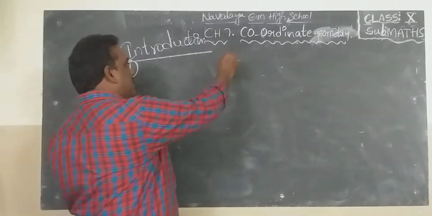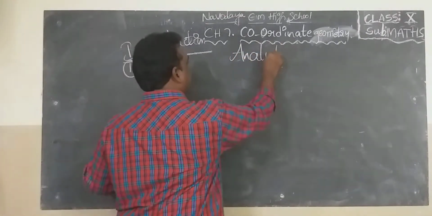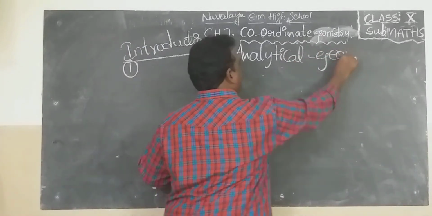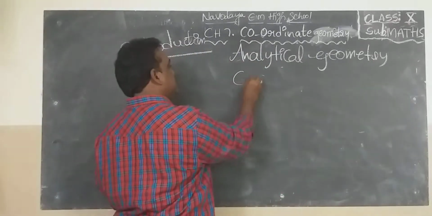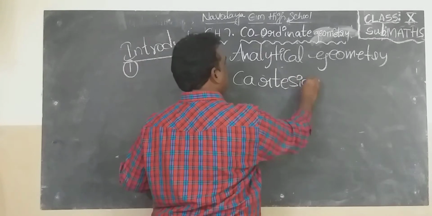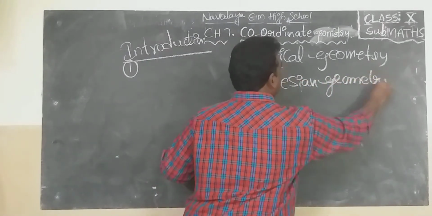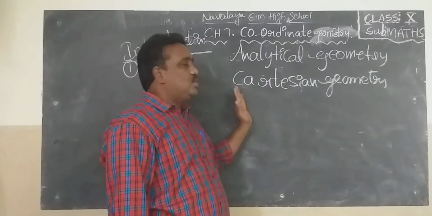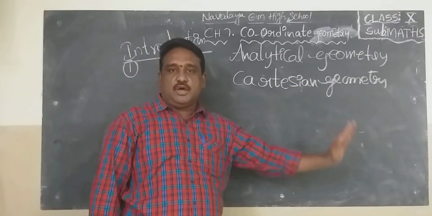Two more names are there: analytical geometry, the second name, and Cartesian geometry, the third name. Three names are there for the same chapter: coordinate geometry, analytical geometry, Cartesian geometry.